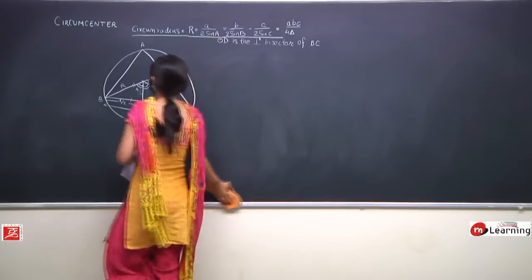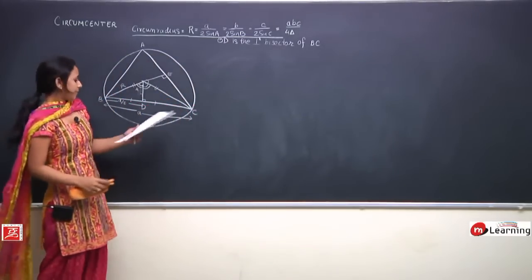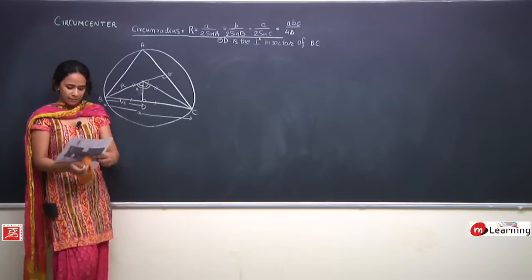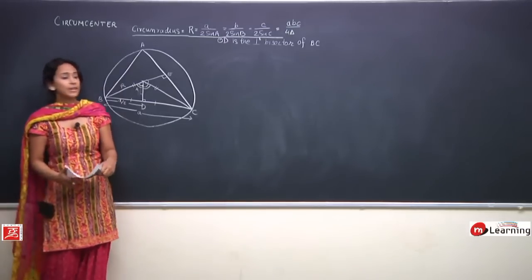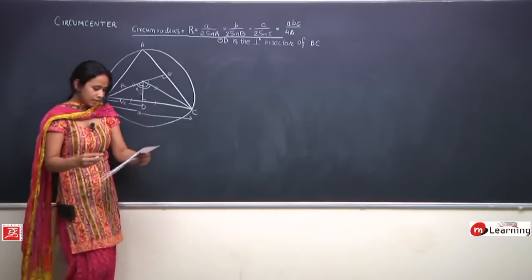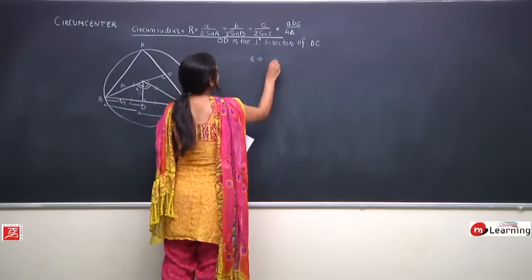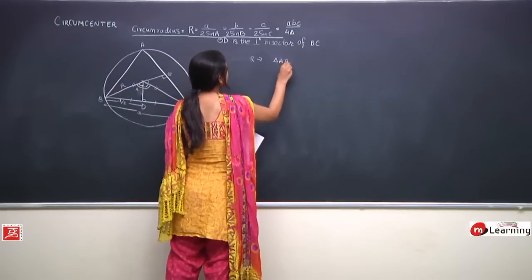So the same diagram ABC and O, we know R is the circumradius for this circle, triangle ABC. So R is the circumradius for triangle ABC.